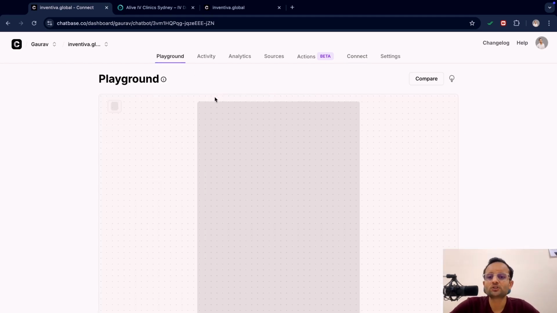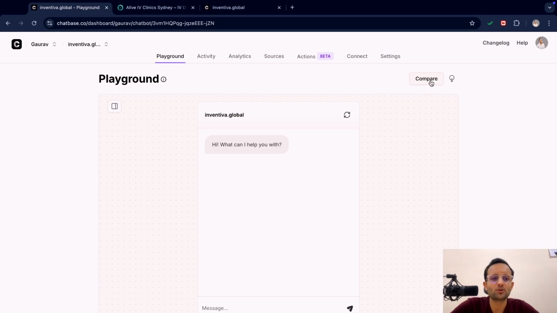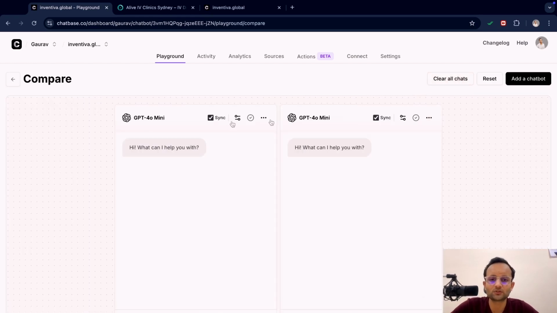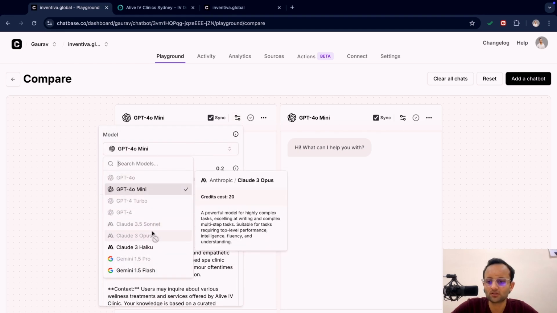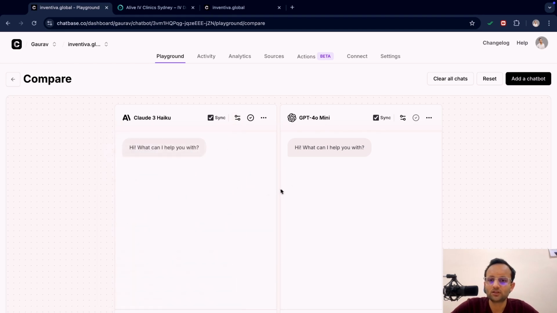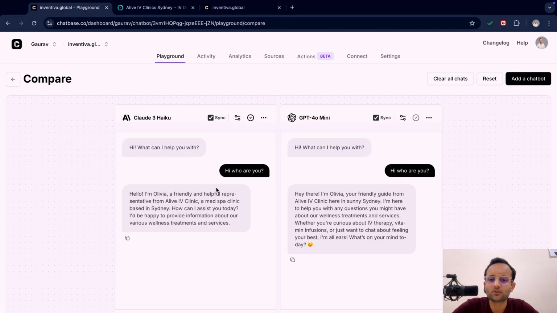One more thing, the feature here is that you can compare it with different models. Suppose we have used this ChatGPT 4o mini, and if you want to test it with a different model, you can choose another model like Haiku. Suppose you ask any message here, who are you? Here we can see the different messages by different models. Claude 3 Haiku is generating this kind of answer, while the GPT 4o mini is giving this kind of answer. So let's understand which one is good.